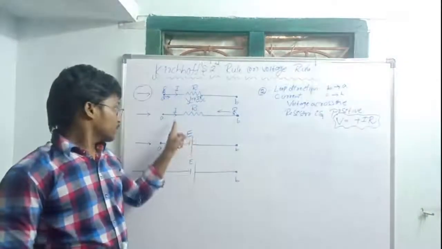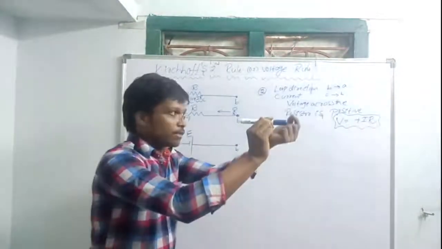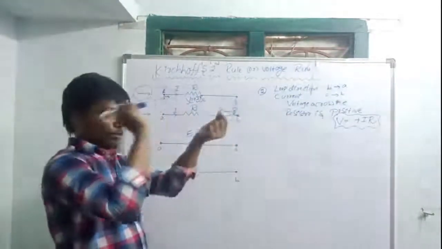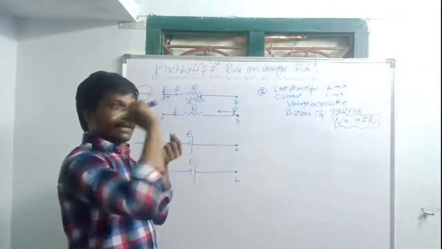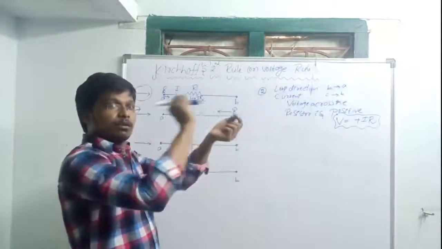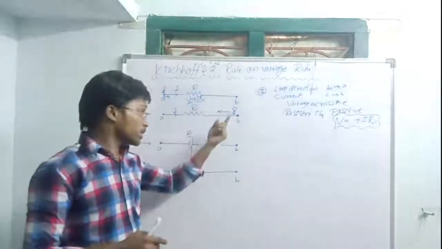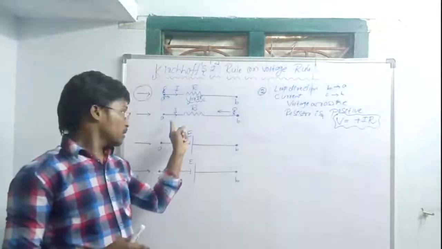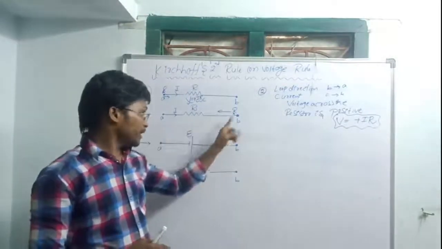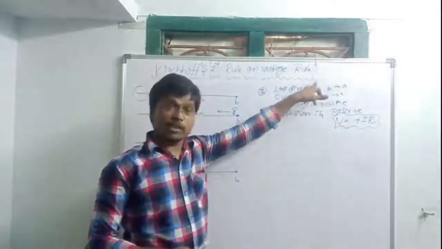Okay. Here the direction of the current is moving in this direction. Loop direction is in this direction. So both will be opposite. Direction of current is forward. Loop direction is backward. So the direction of the current is opposite to the direction of the loop. Direction of the current is A to B. Direction of the loop is B to A. So these both are opposite.